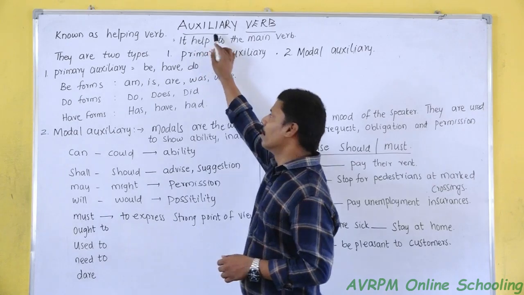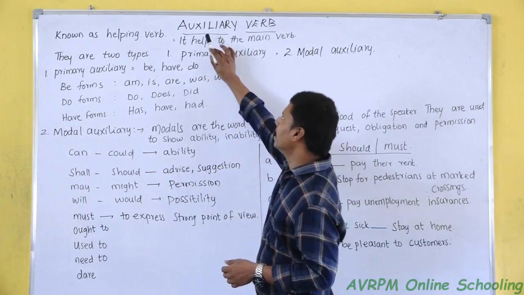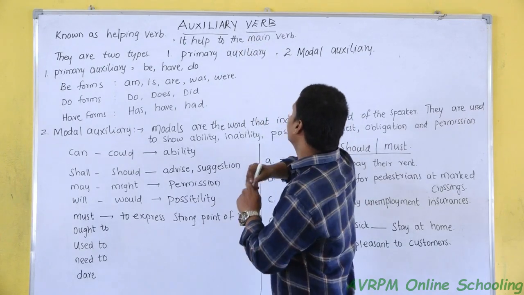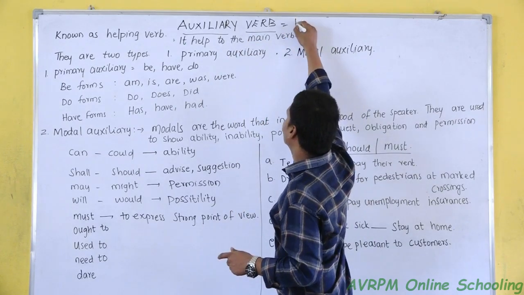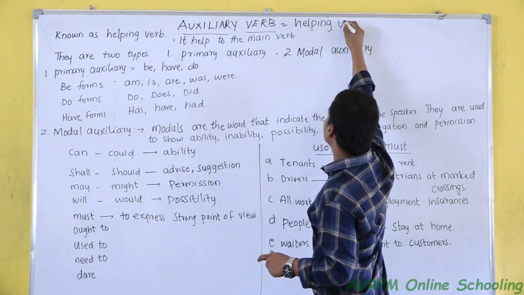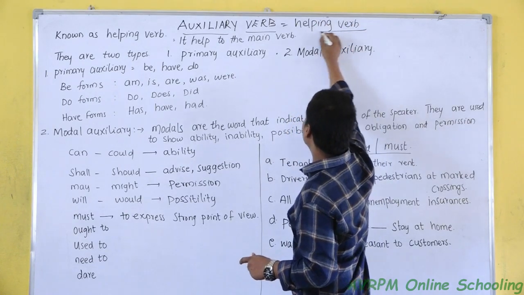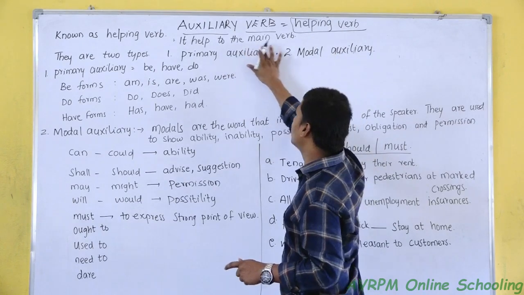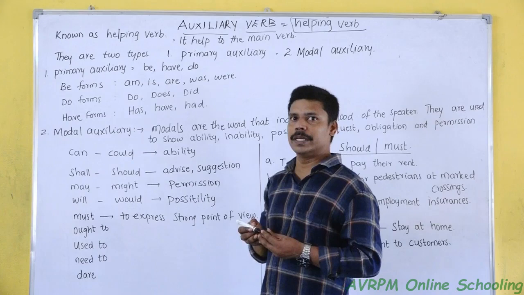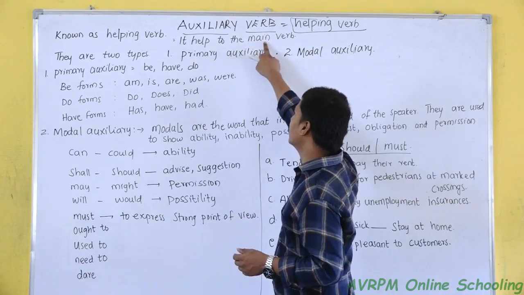Now another part of the verb we are going to study is the auxiliary verb. Auxiliary verb is also known as helping verb, which helps the main verb. The function of an auxiliary verb is to help the main verb.